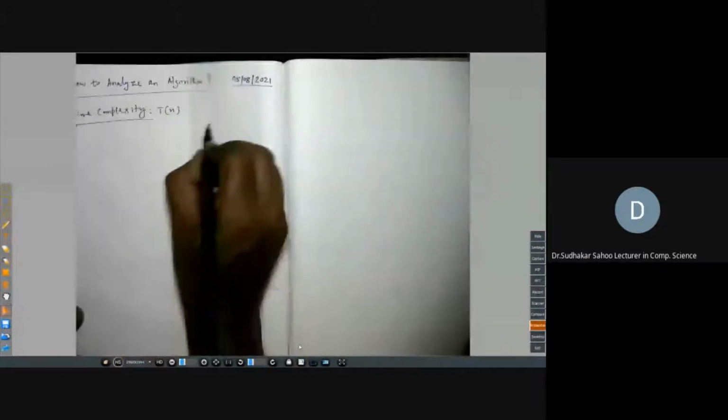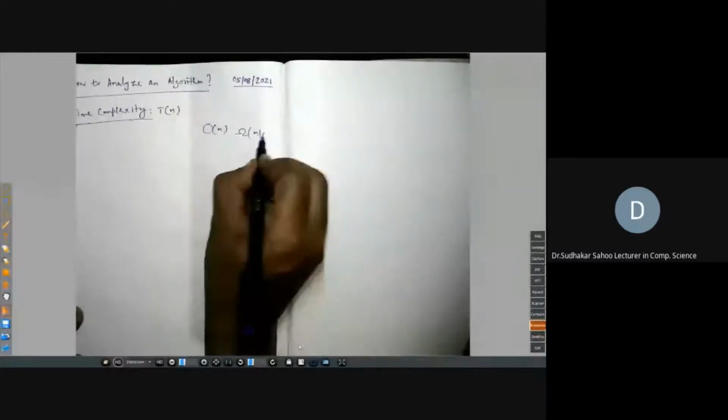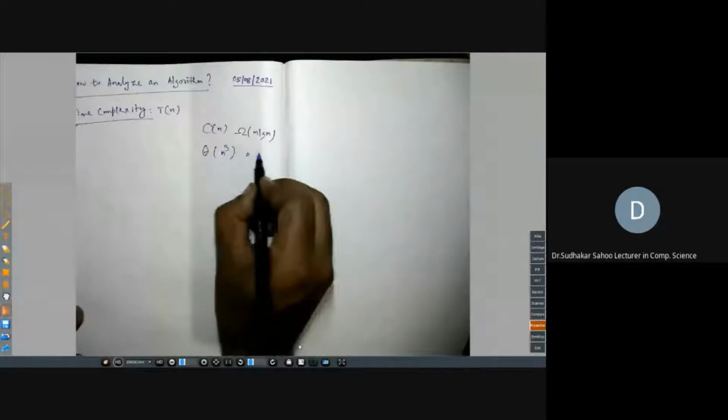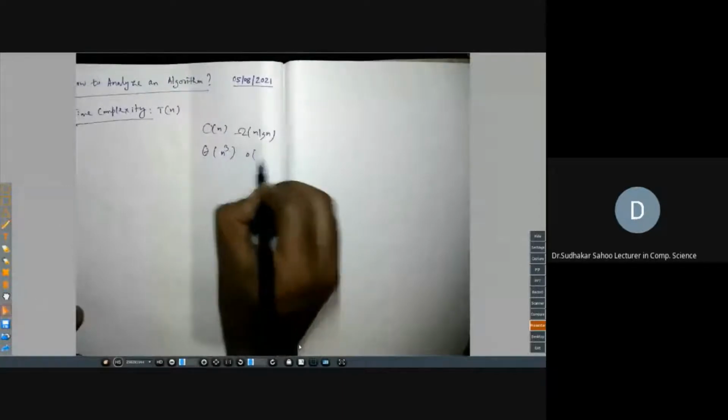The time complexity function will be denoted by T of n. There are 5 different notations. Sometimes we say order of n square, sometimes omega n log n, sometimes my algorithm time is theta n cube. Sometimes we say little o is another. Some algorithm will take order of log n.